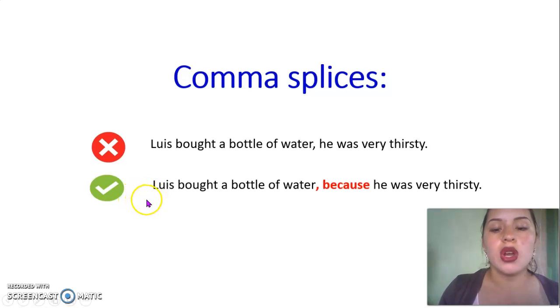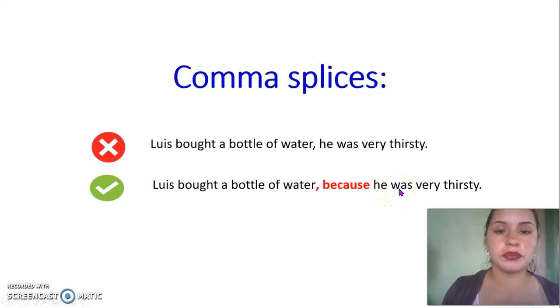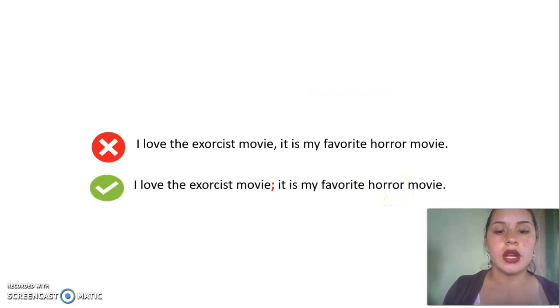The solution would be to add a comma and a subordinator or coordinator, or like a run-on sentence, by using a semicolon. For example, Louis bought a bottle of water because he was very thirsty. Here we have another example.